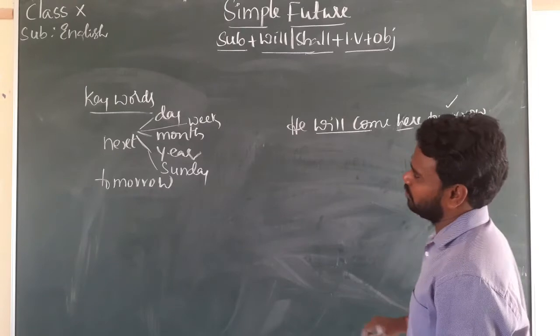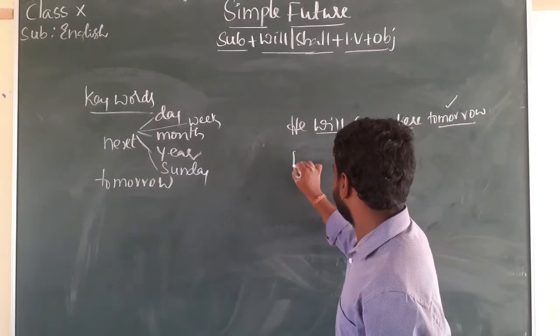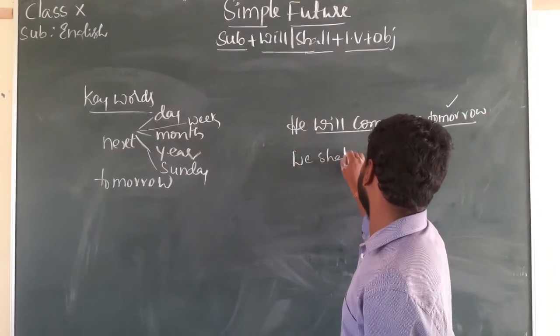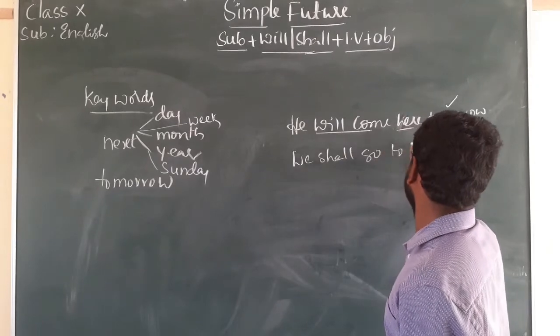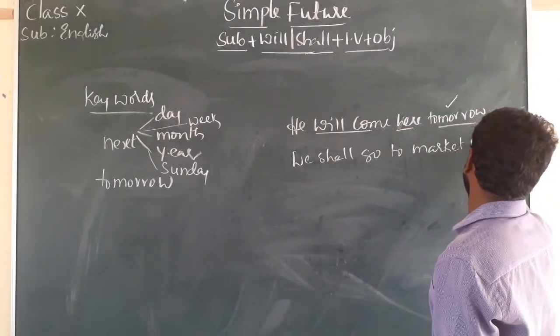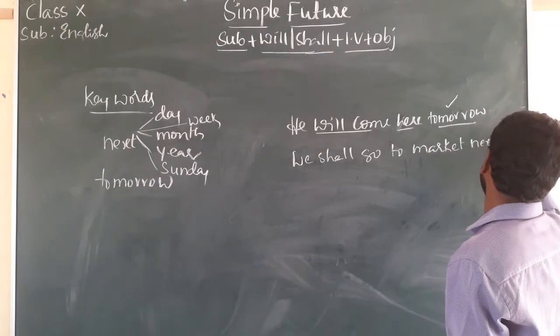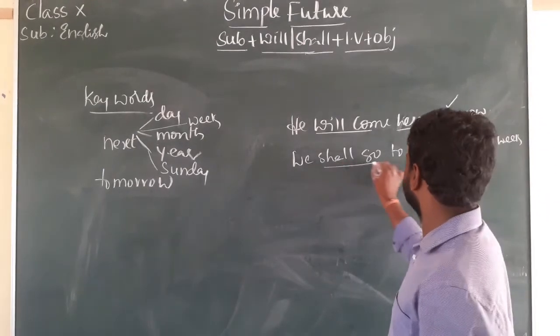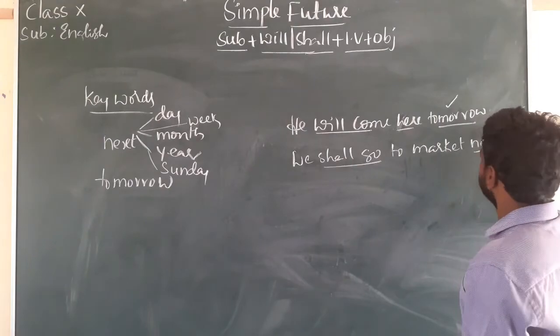Tomorrow is the keyword. We shall go to market next week. Next week is a keyword.